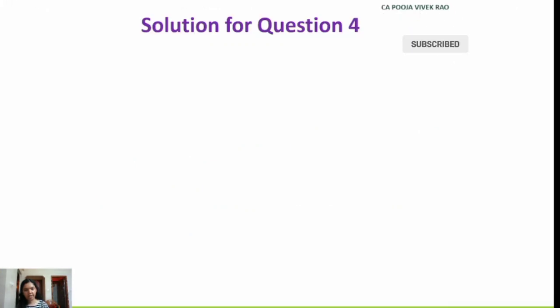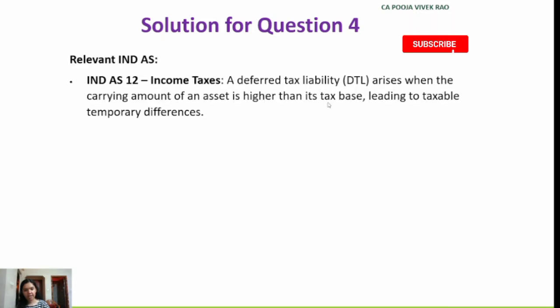So the applicable Ind AS here again is Ind AS 12, that is income taxes. A deferred tax liability arises when the carrying amount of the asset is higher than its tax base, leading to taxable temporary differences. And another Ind AS applicable here is Ind AS 38, intangible asset. Product development cost capitalized in the financial statement but fully expensed in the tax return create a temporary difference.